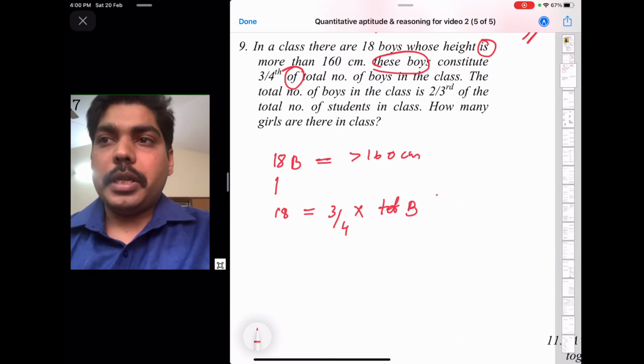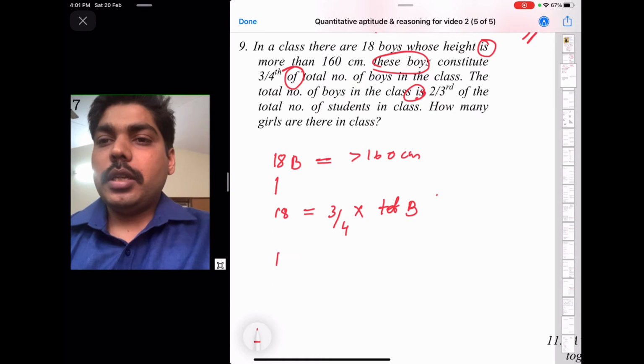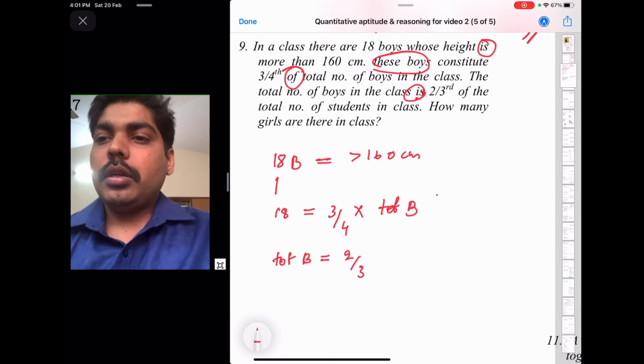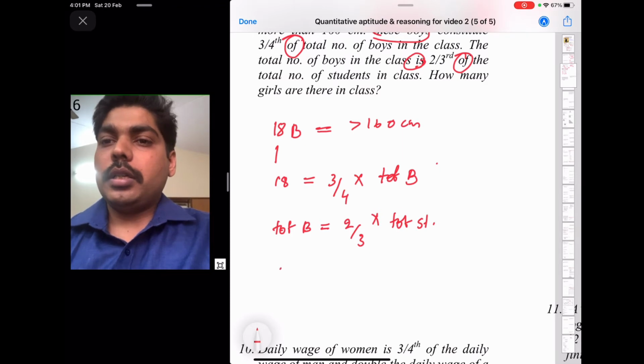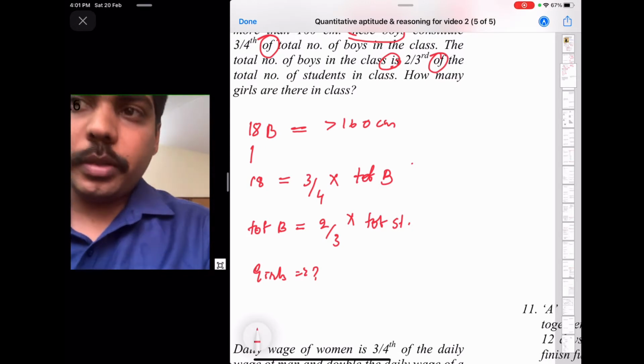Then the total number of boys in the class is, "is" means equal, 2/3 of the total number of students in the class, "of" means multiplication. And how many girls are there in the class? So that is the question. Now you have written the problem in a simplified way.